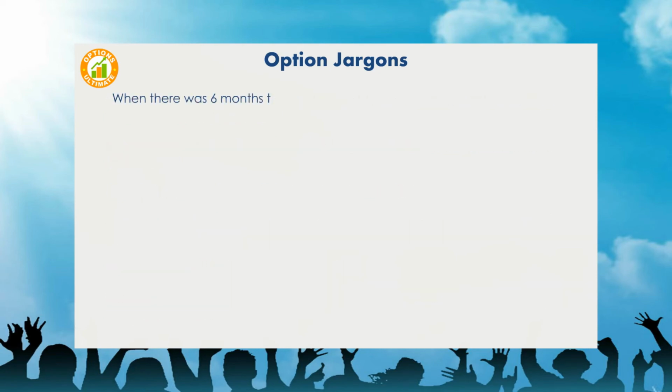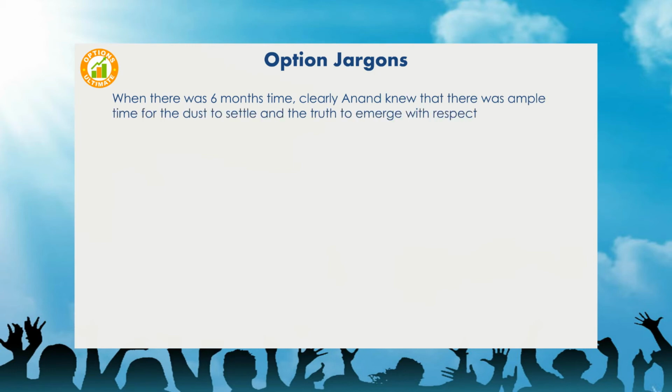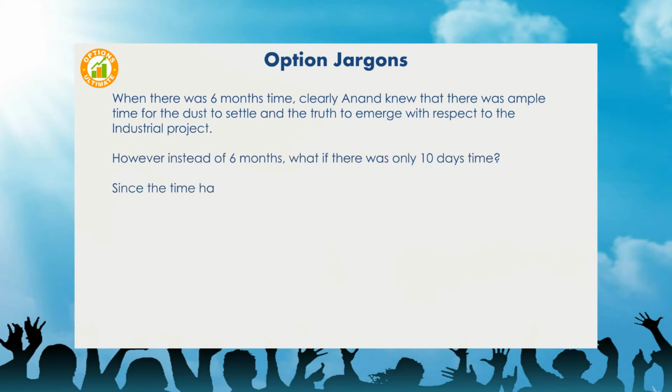When there was 6 months' time, clearly Anand knew that there was ample time for the dust to settle and the truth to emerge with respect to the industrial project. However, instead of 6 months, what if there was only 10 days' time? Since the time has shrunk, there is simply not enough time for the event to unfold.